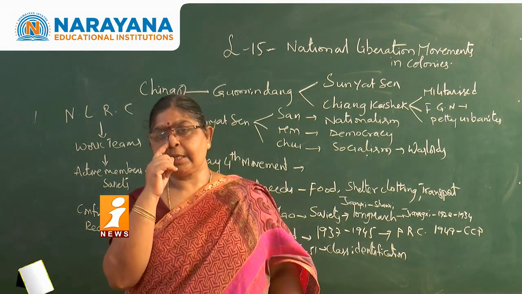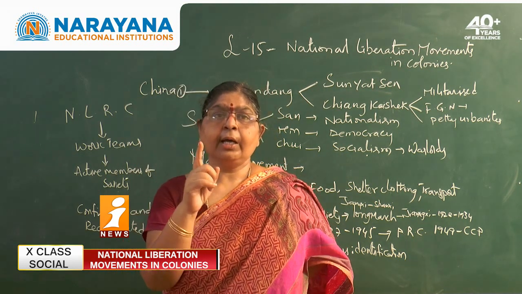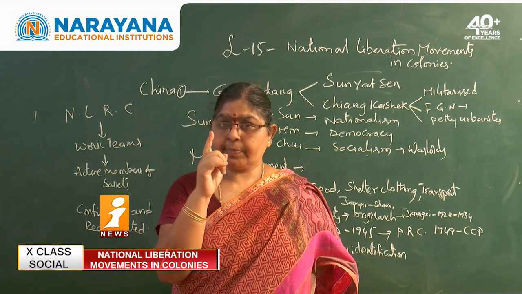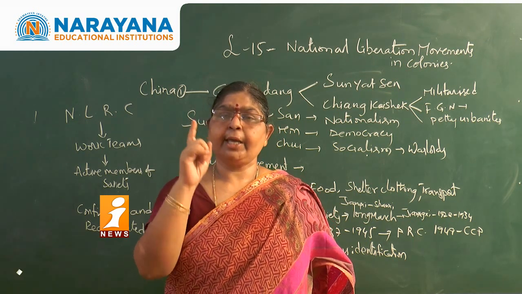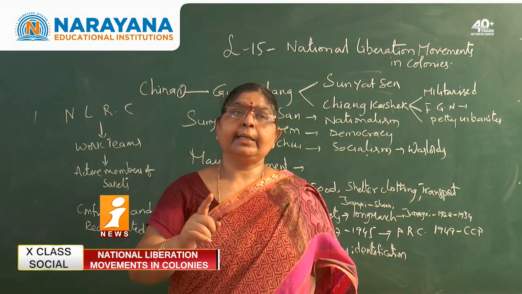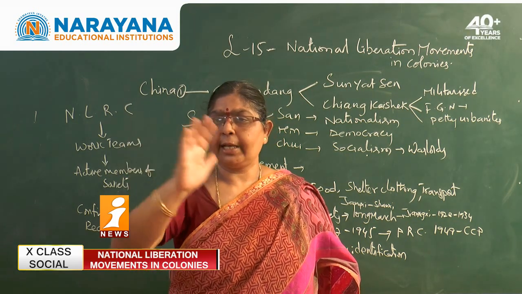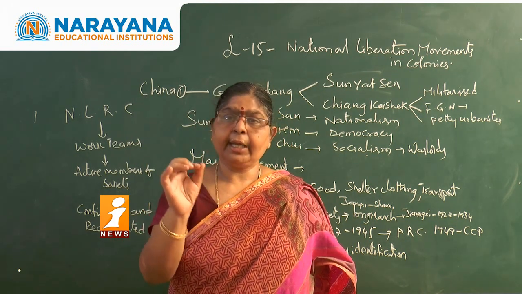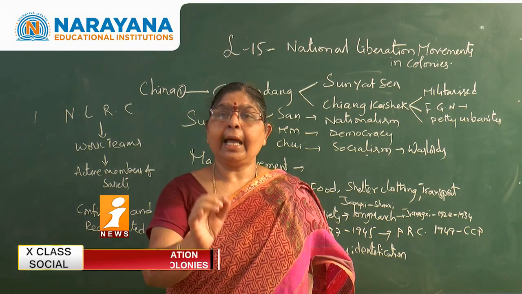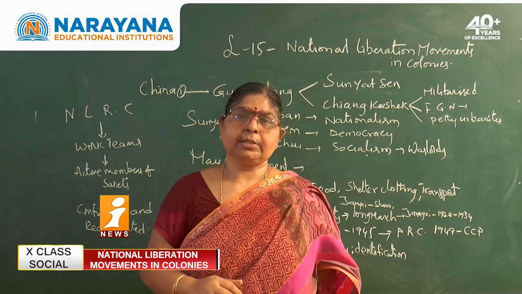The first thing is, as I told you, Mao Zedong was in favor of communist or socialistic principles. For that, the first step he took was confiscation of the lands and redistribution of the lands to the peasants. So immediately in 1950 to 1951, land reforms were undertaken by this government.